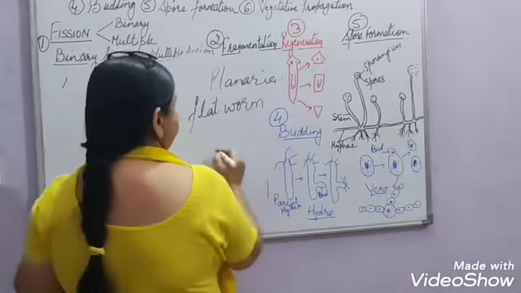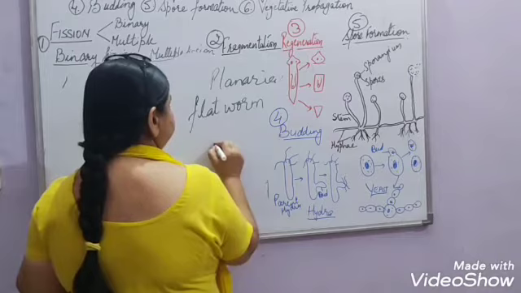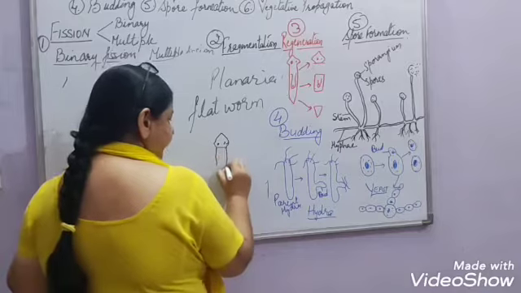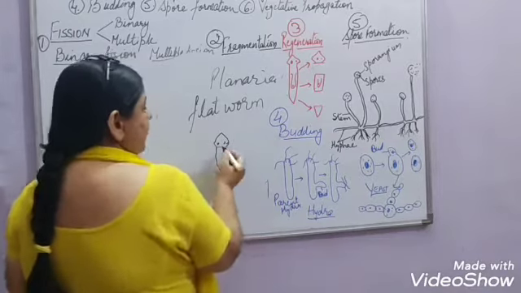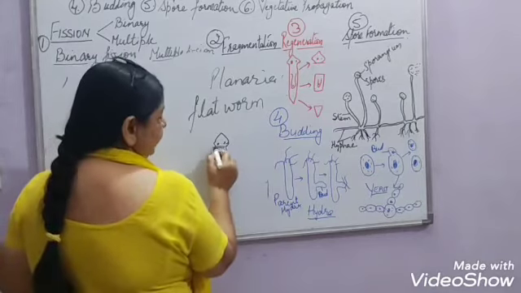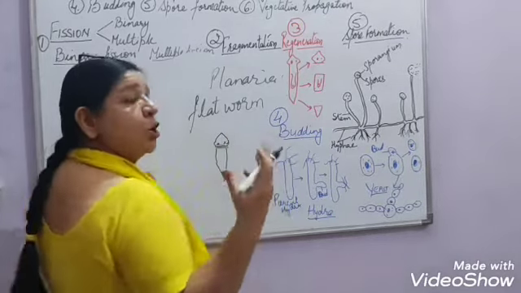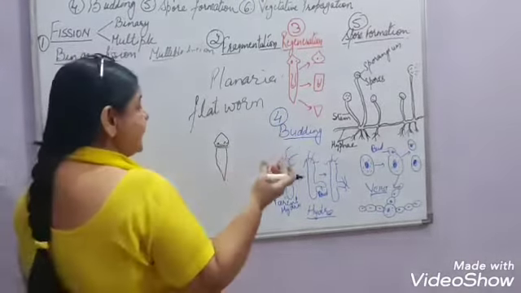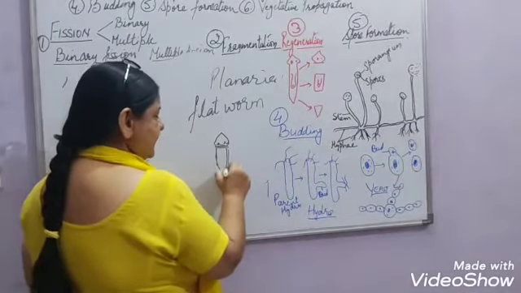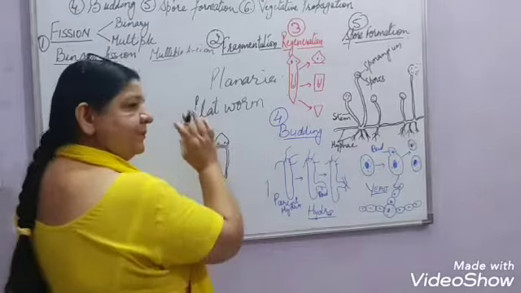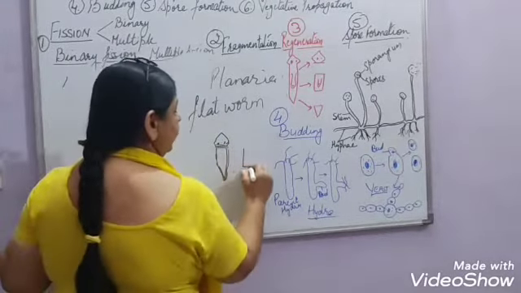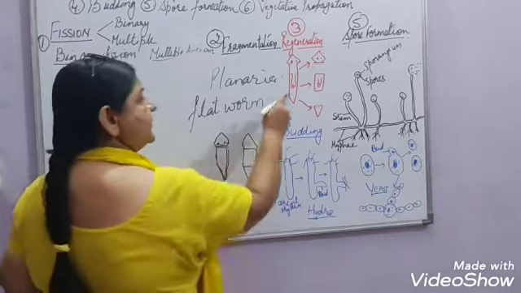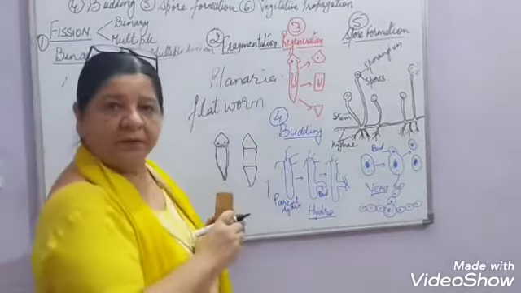What will happen? Suppose this is the head. It will develop the middle portion as well as the tail portion. What happens is, the cells from where it was cut start growing and developing. They form a group of cells, and these cells form the different body parts and start functioning there and form the whole organism. Or the middle portion will form the head part as well as the tail part. Same way, the tail will develop the other two parts.